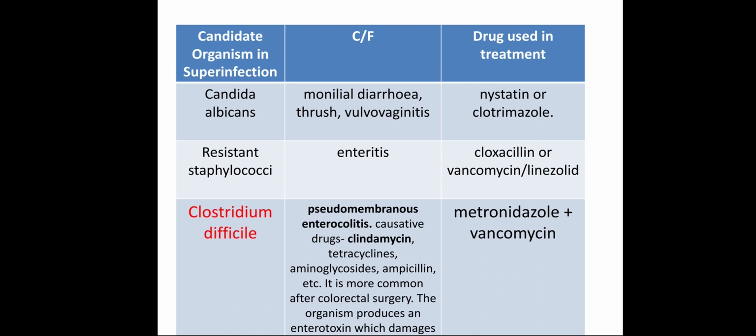This is the bacteria which causes supra-infection, and the infection caused by Clostridium difficile is pseudomembranous enterocolitis. A thin membrane is present on the intestine because of Clostridium difficile, and this disease is called pseudomembranous enterocolitis. The drug notorious for causing pseudomembranous enterocolitis is clindamycin.